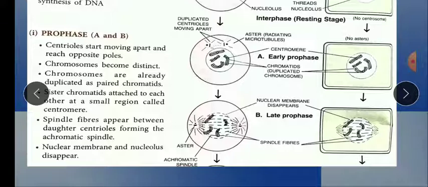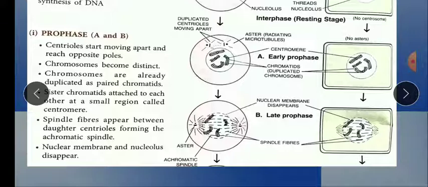The last point, very important to remember, is that the nuclear membrane and nucleus disappear. In early prophase you can see the dark circle, a small circle inside, in both the animal cell and the plant cell. But in late prophase it is dot-like, showing that the nuclear membrane is starting to disappear. Understood? So the important points are: centrioles move apart and form the aster, which forms the spindle fibers, and the nuclear membrane starts disappearing.